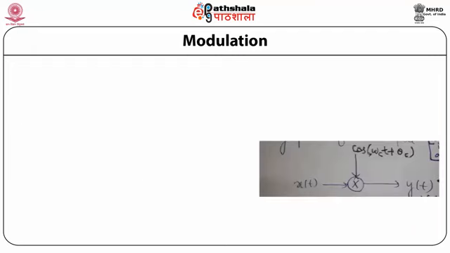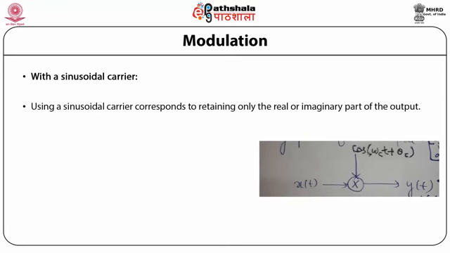Now, we are going to discuss amplitude modulation using a sinusoidal carrier. Using a sinusoidal carrier corresponds to retaining only the real or imaginary part of the output.